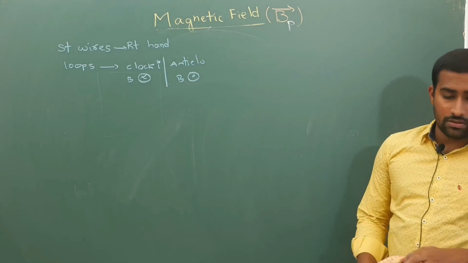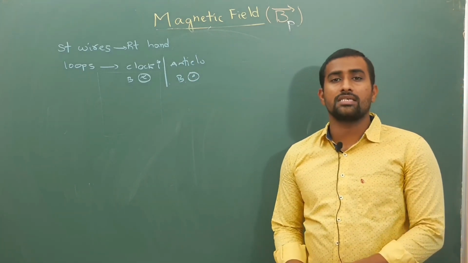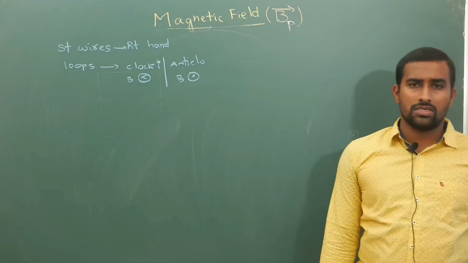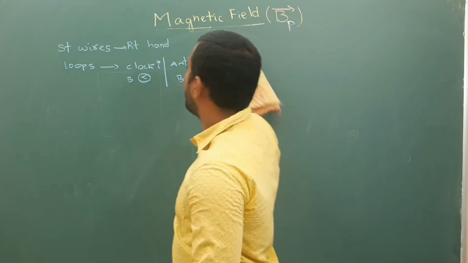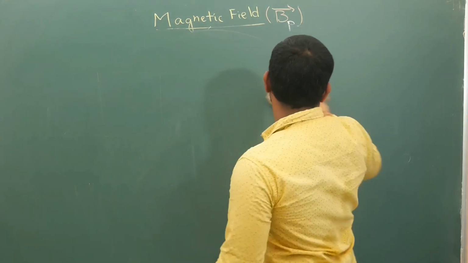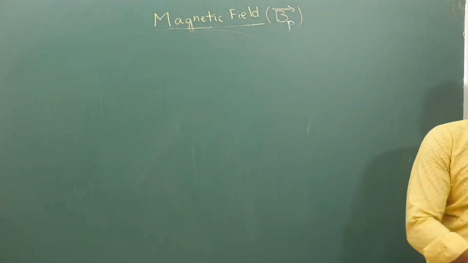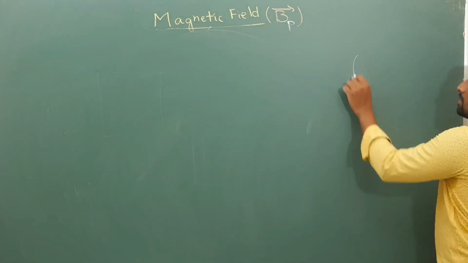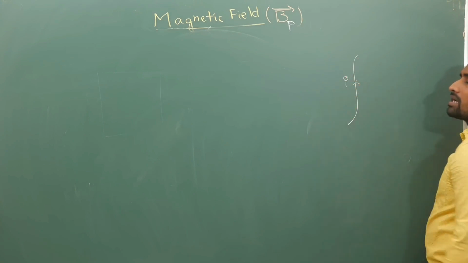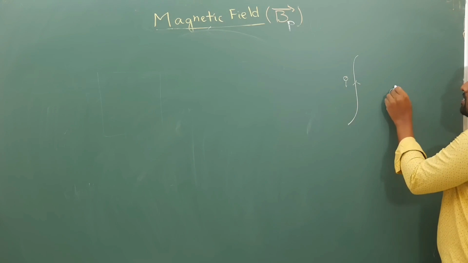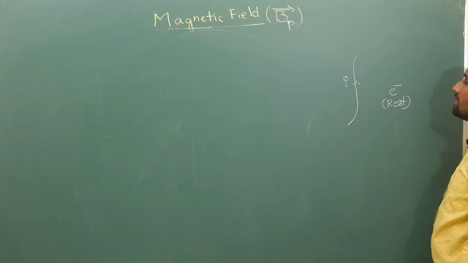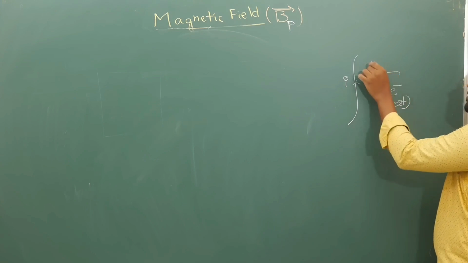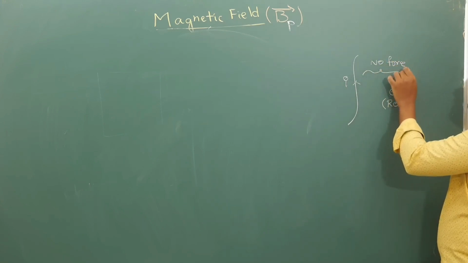Now let us start with the Biot-Savart law. We have discussed the direction. Once you know the direction, obviously you are supposed to calculate the magnitude. So how do you calculate the magnitude of the magnetic field? What did Biot and Savart do? They did an experiment. He passed current in a current carrying wire like this, then he kept an electron or charge at rest. What he observed is that there is no force when the electron is at rest.